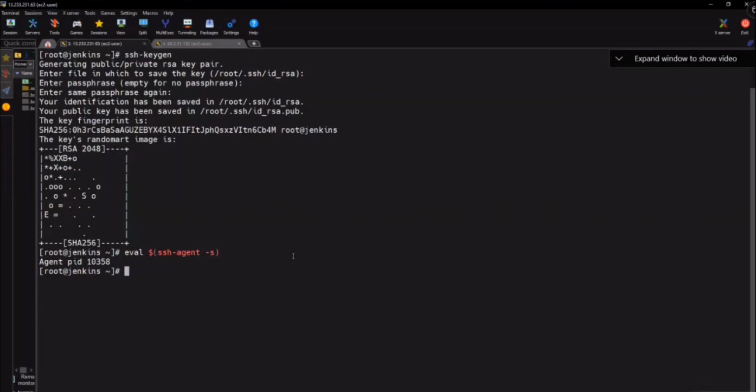systemctl start sshd. In Linux we have done this one small task: how to do the passwordless login. So we have created the keys, and then you start the sshd service. It will start working.